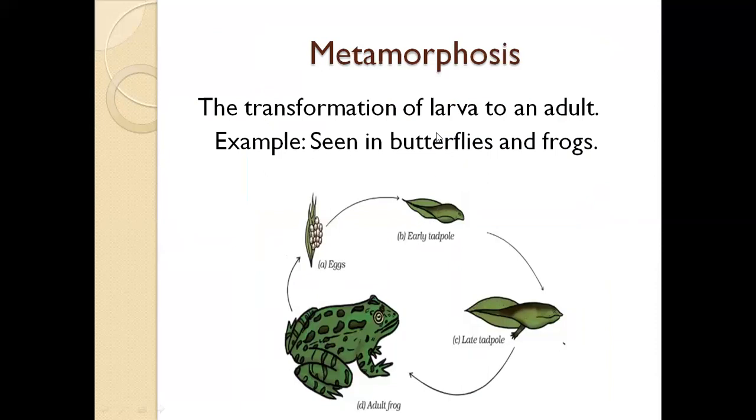This tadpole is referred to as a larva. This larva then changes to a late tadpole. This tadpole then grows into an adult frog. As you can see here, there is a complete contrast between its younger version and its elder version. You all remember the butterfly, right? From cocoon to caterpillar to a butterfly, there is a complete vast difference. This process is termed as metamorphosis.